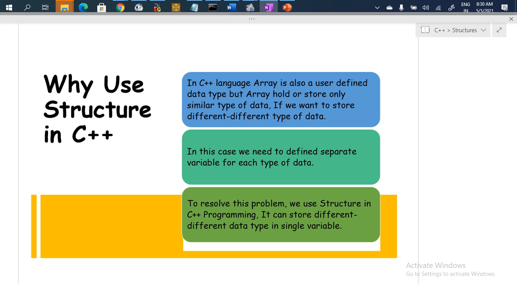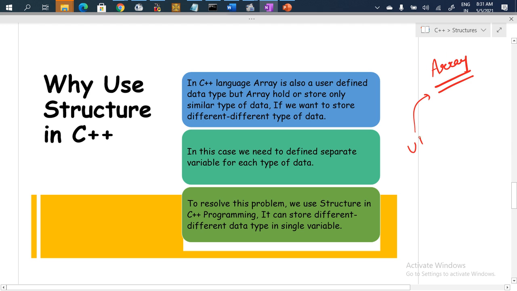use structure in C++? So in C++ language, array is also a user-defined data type, but array holds or stores only similar type of data. So when we discussed array, it is a user-defined data type, but the limitation is it can hold similar data types only.